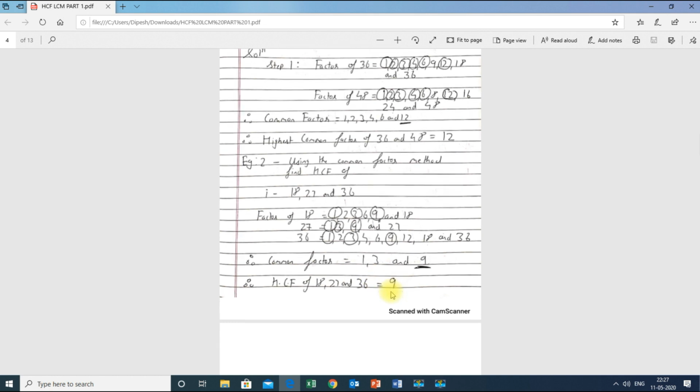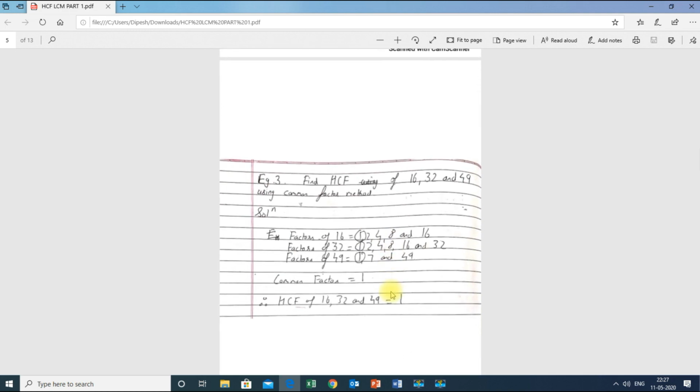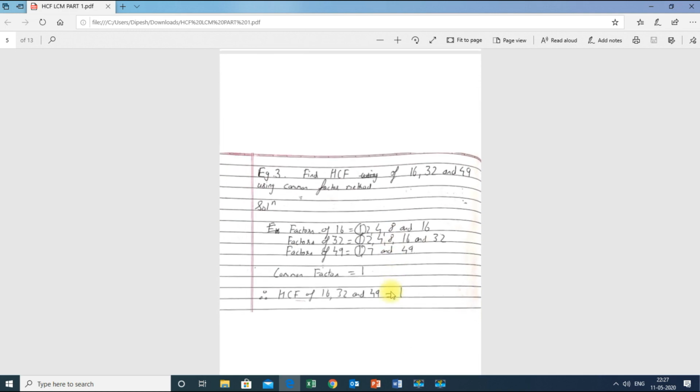Hope you understand, this type of sum is very easy. Now you can go through this sum on your own. Okay, no, I will just explain this type of sum. It's easy, nothing to worry about. There's only one thing you have to keep in mind. The numbers are 16, 32 and 49. You have to find the HCF using the common factor method.